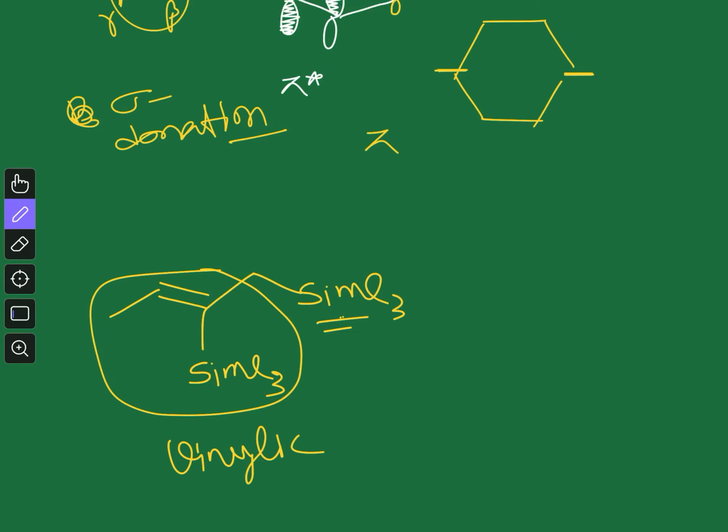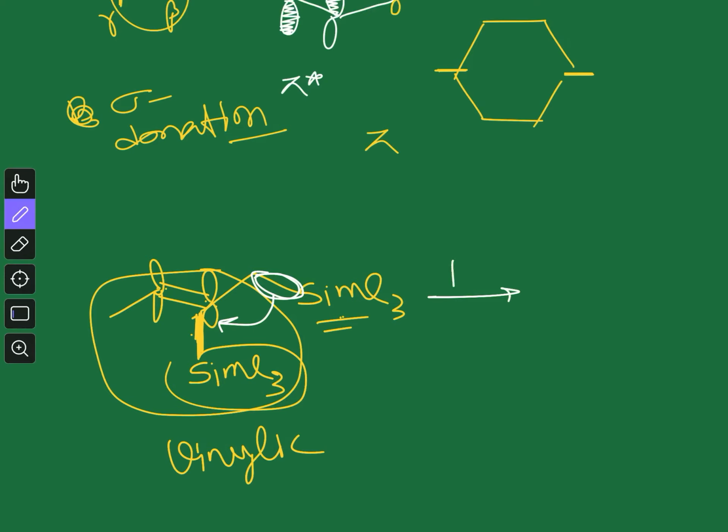This sigma bond has no effect on this p orbital, because the p orbital and this sigma bond are perpendicular. But this other sigma bond has a profound effect on this p orbital or this pi bond, what we have just seen, the sigma donation.